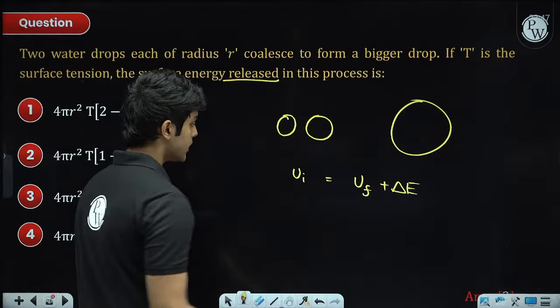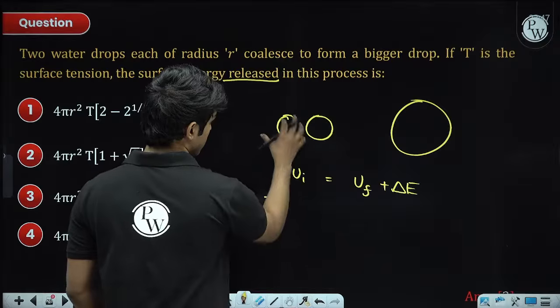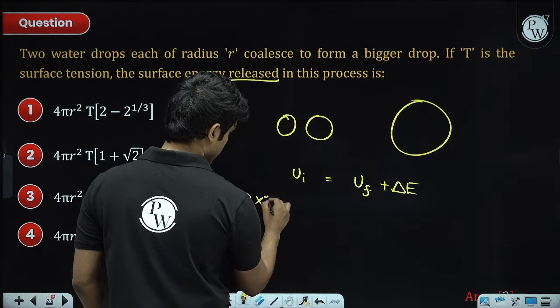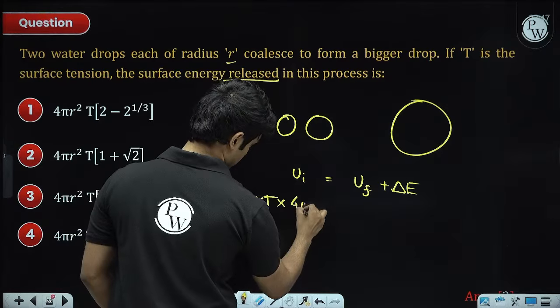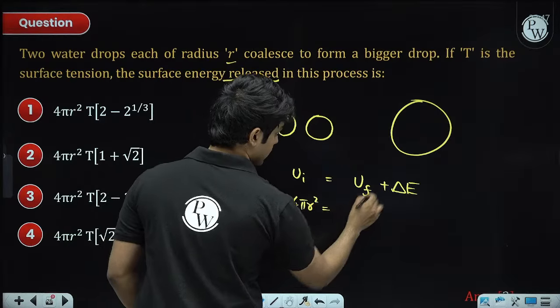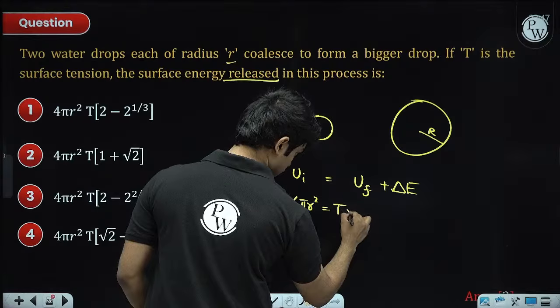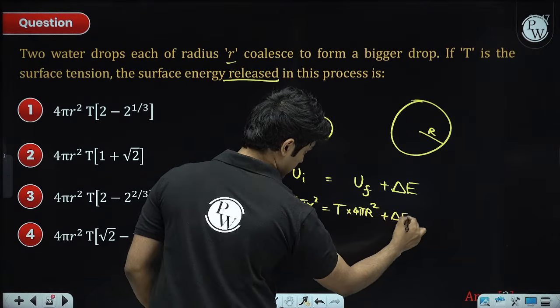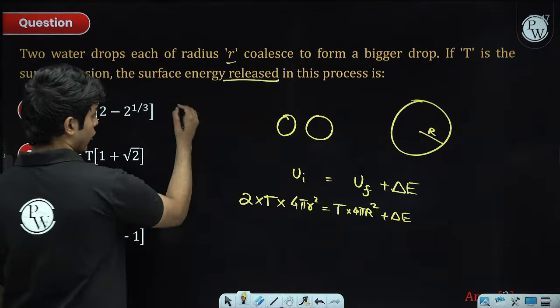Surface energy is very easy, it is surface tension T times the surface area. There are two surfaces here, so we'll multiply with 2. Surface area of one sphere is 4 pi r square, this is the initial. In the final case, let's say this radius is capital R, so surface tension times 4 pi capital R squared plus the energy released. Now all we have to do is find capital R using volume conservation.